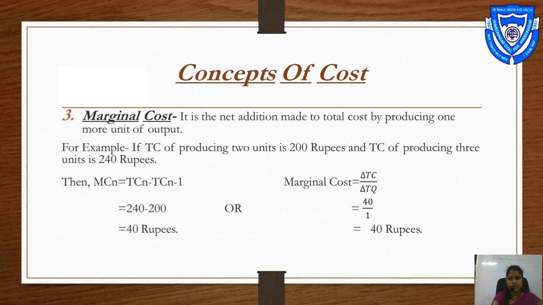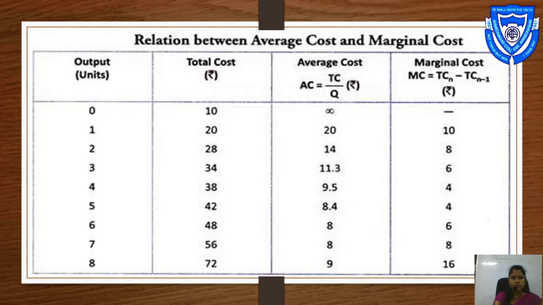What is the change in TC? 240 minus 200, that is 40. And change in TQ, that is total quantity: the new quantity, with 1 as the additional quantity, so 3 minus 2 is equal to 1. So 40 rupees is the marginal cost. See the table, relation between average cost and marginal cost.